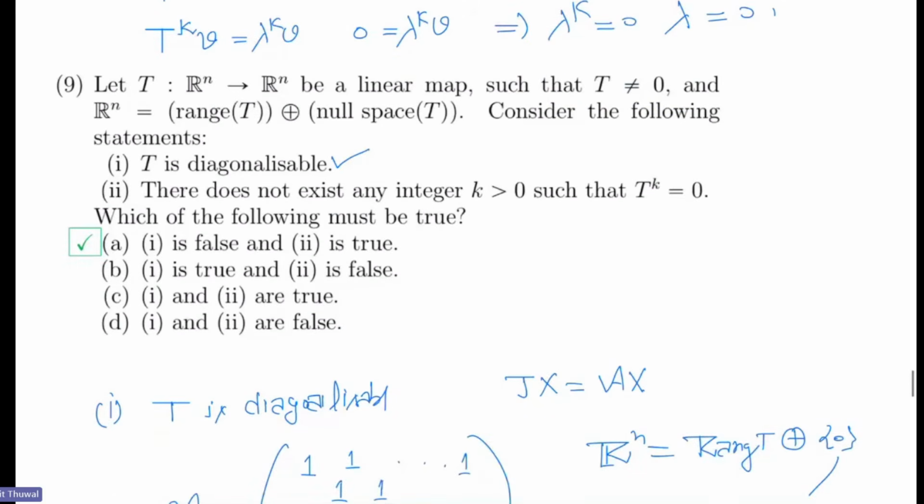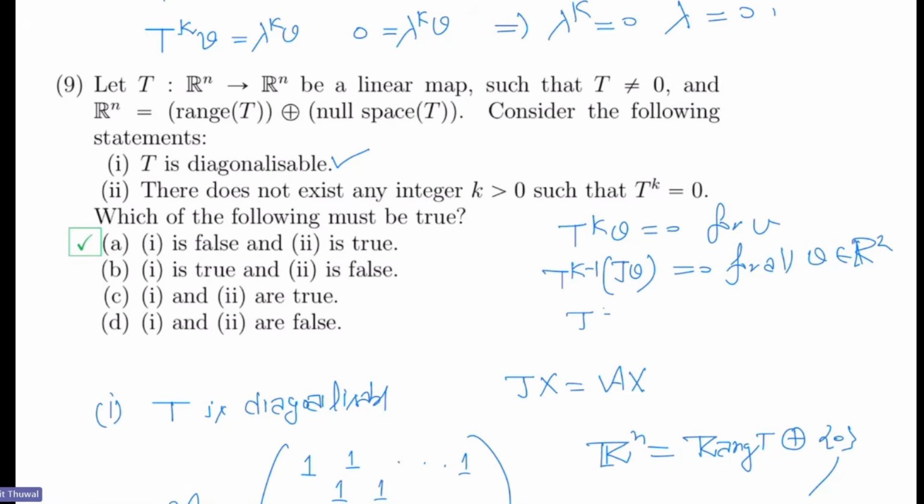How? You say that T to the power k v equal to 0, say for all v, then what do you mean? Okay, very nice. So this means T v equal to 0 for all v in R^n. Okay, so that means that T is contained in the kernel of T to the power k minus 1. No, sir. T composed T^(k-1) v. Okay, so you want to write like this. T composed T^(k-1) v equal to 0.